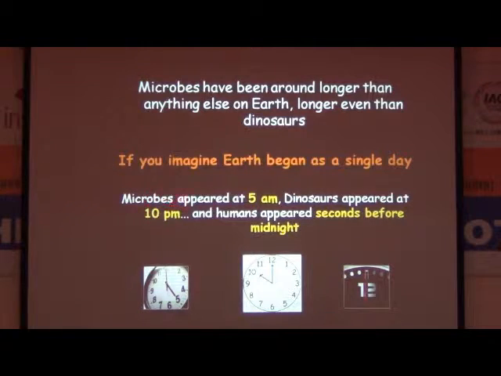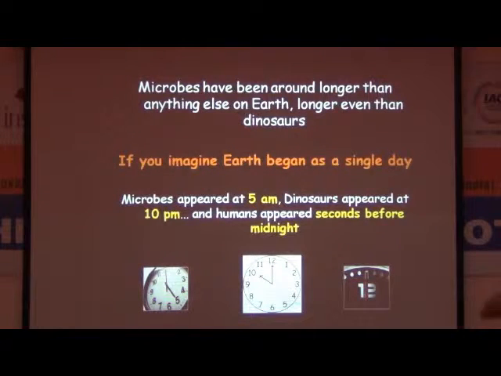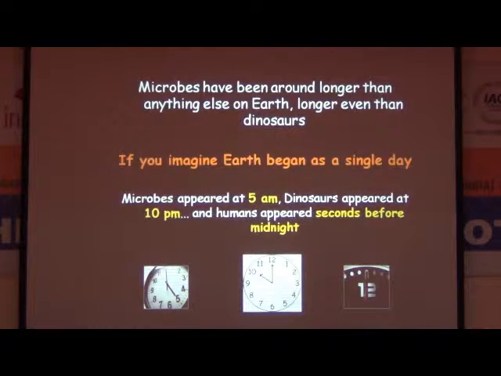If you imagine Earth began at a single day, microbes appeared at 5 p.m. Dinosaur appeared at 10 p.m. and human appeared a second before midnight. So if you compare human beings with 24 hours, now you compare 24 multiplied by 5 billion years, then you can really see the difference of when the dinosaurs were.